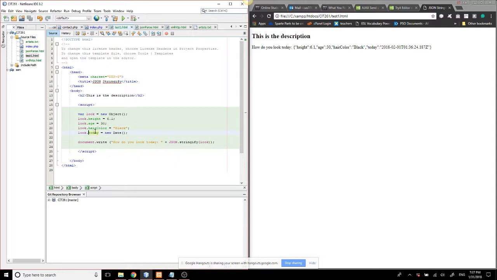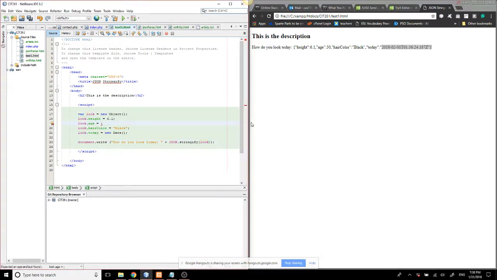Yeah, and I tried to put something different, so I put the date. So I built the date of today. So basically, what I did over here is I use JSON stringify and I write in a document, how do you look today, for example, and I put JSON stringify and I bring the object look, and this is what we have. How do you look today? And JSON stringify is gonna bring it in this format: height 6'1", age 30, hair color black, and today is gonna put the date which I'm using right now.